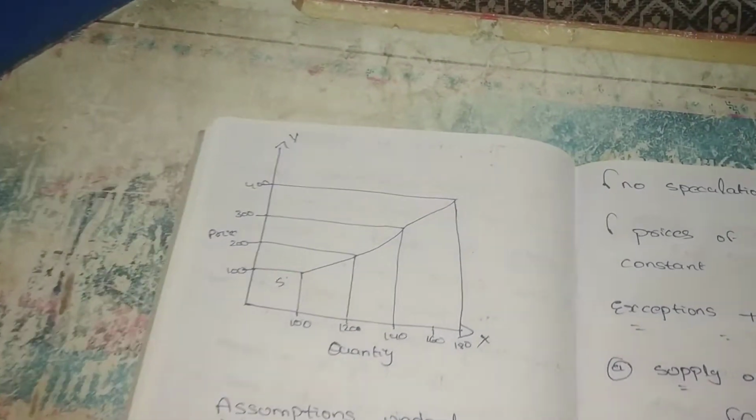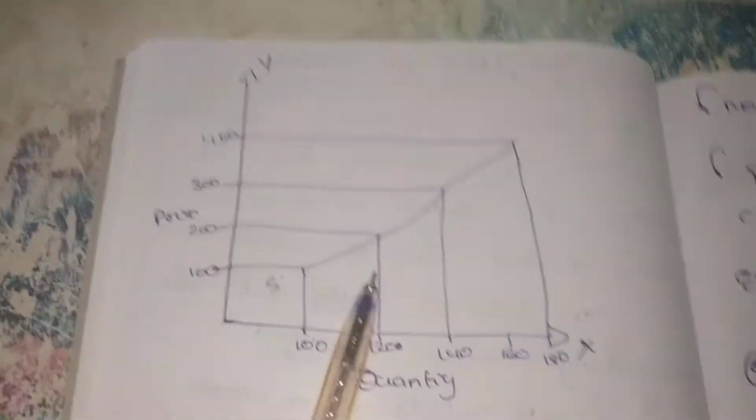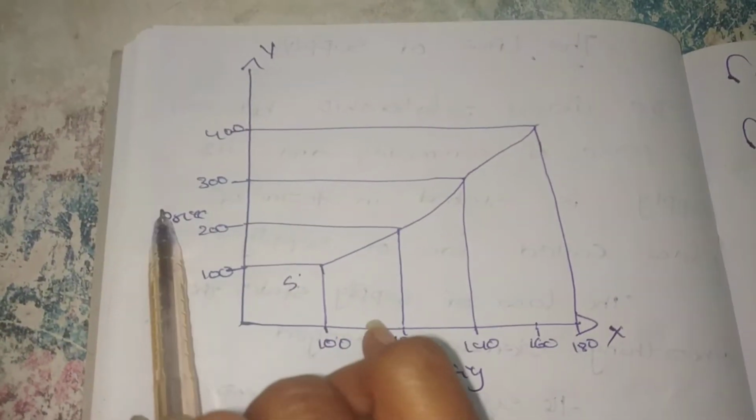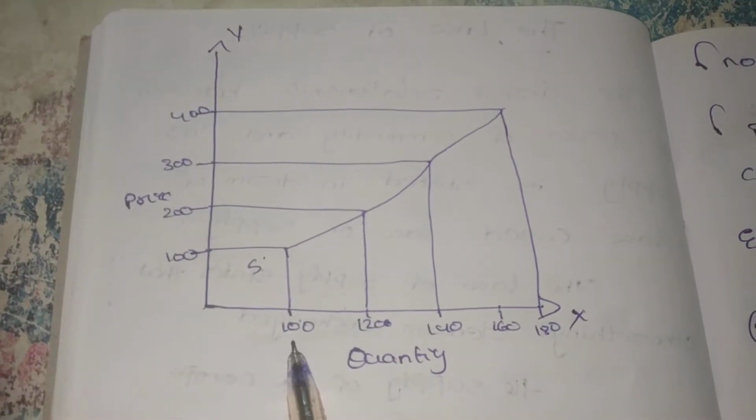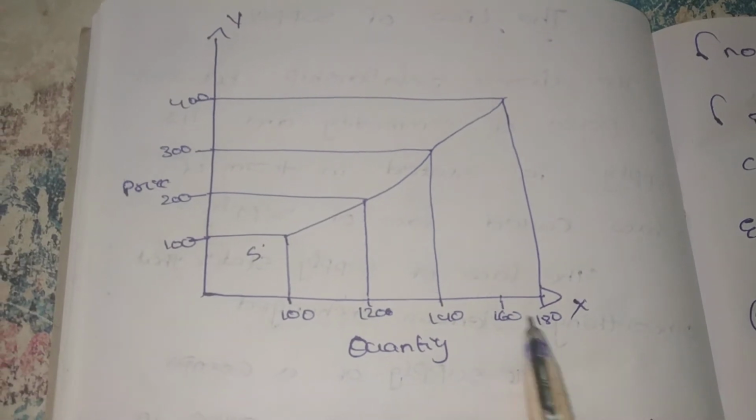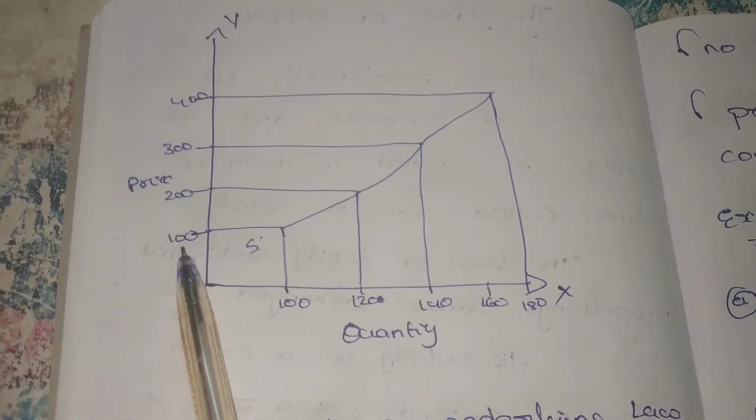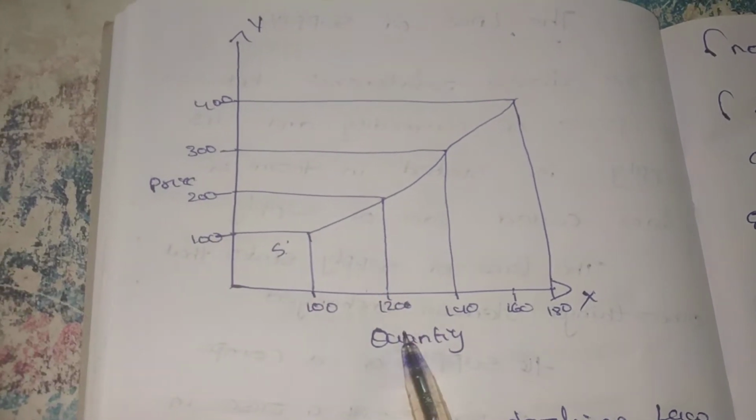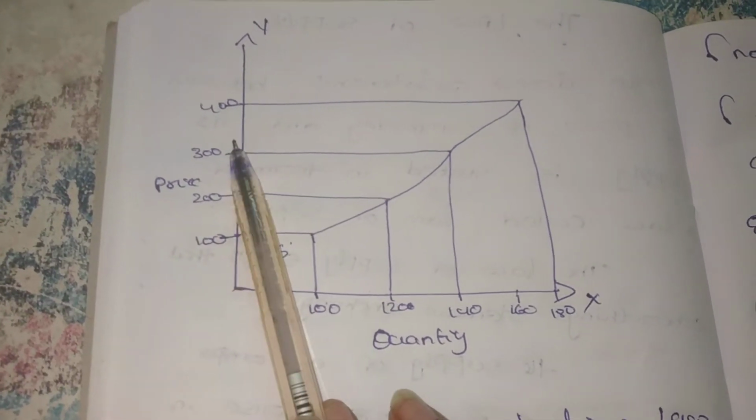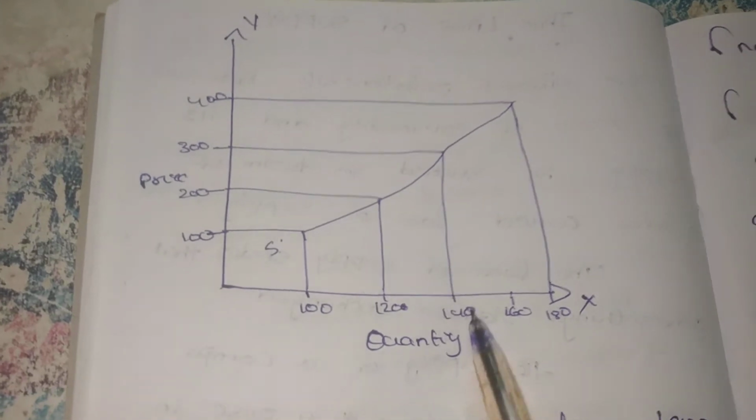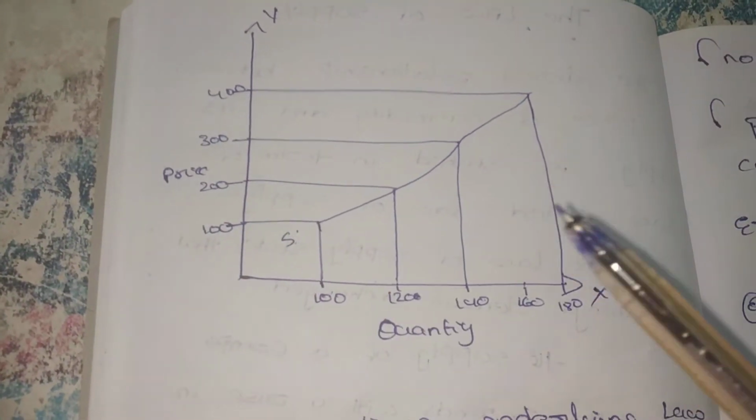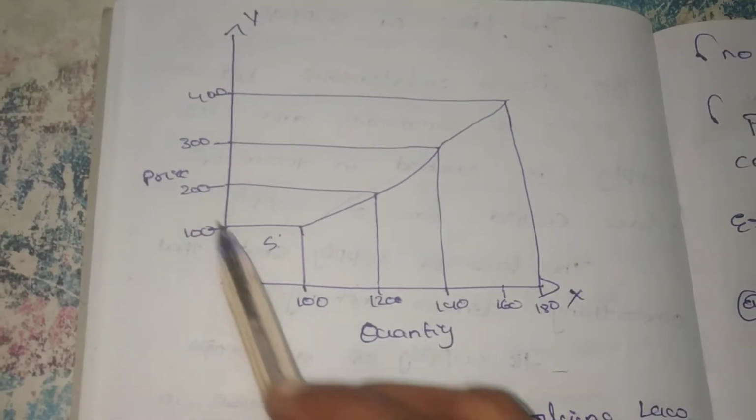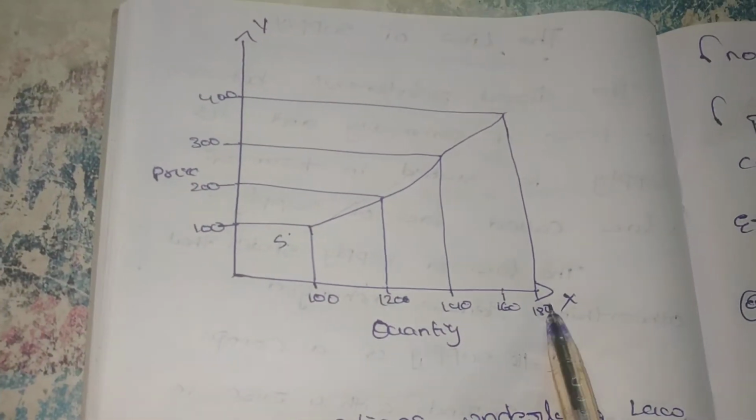Let's see here. This is our supply schedule, and let's see how it works. On the x-axis we take the quantity, and on the y-axis we take the price. Here the quantities are 100, 120, 140, 160 and 180. When the price is 100, the quantity is 100. If the price is 200, we produce 120. When the price is 300, we produce 140. When the price is 400, we produce 180. So the supply increases as the price increases.